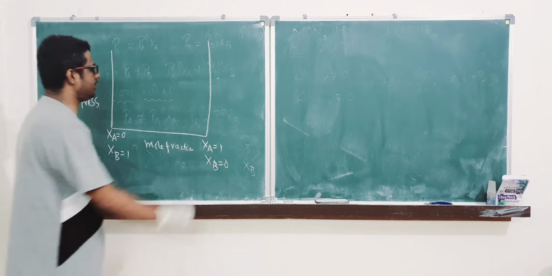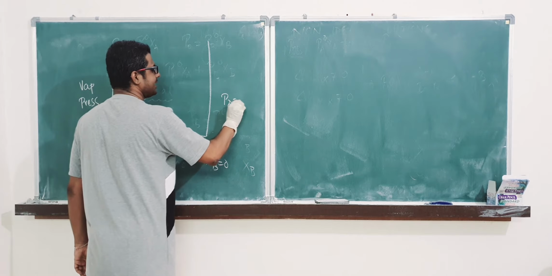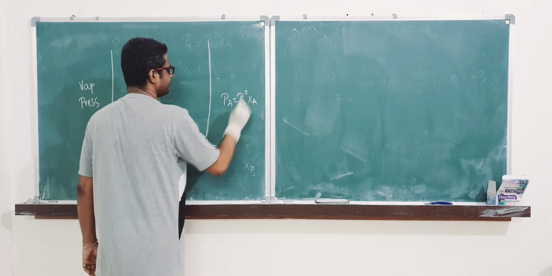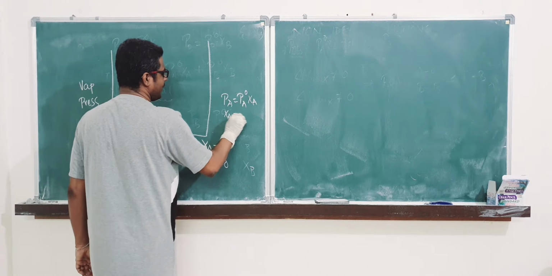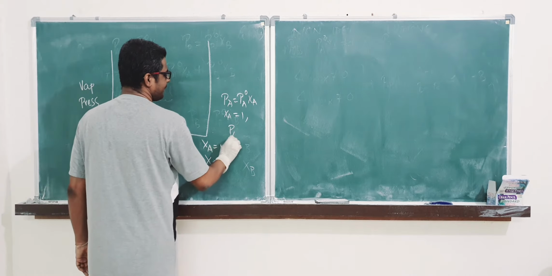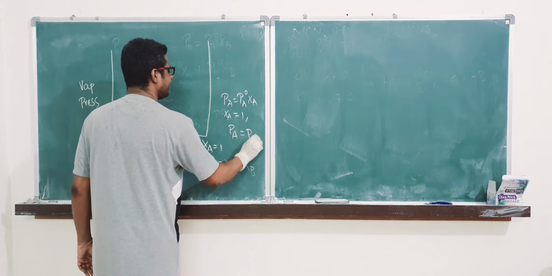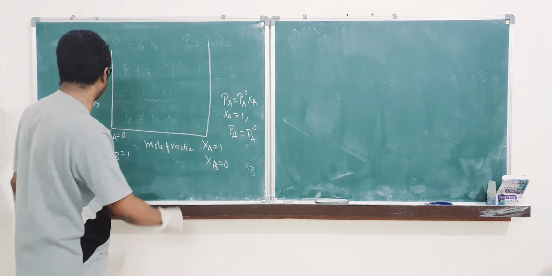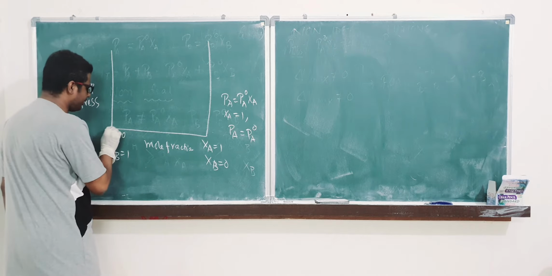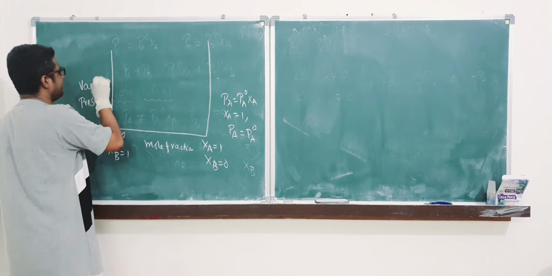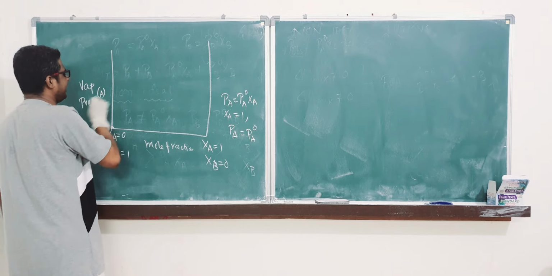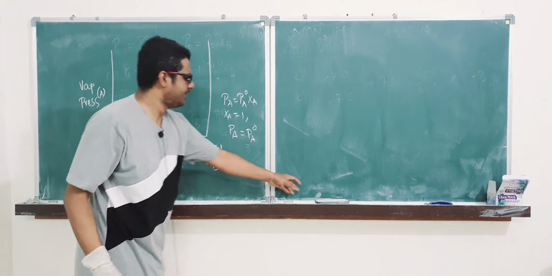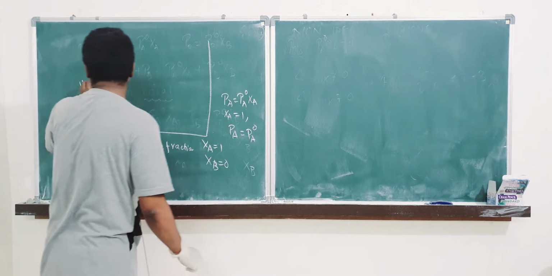As per Raoult's law, we know that PA is equal to PA naught XA, and if XA is equal to 1, then PA will be PA naught. At XA equal to 0, the vapor pressure of A is 0, correct? A and B both are coming in this scale, so to write A alone will be wrong.